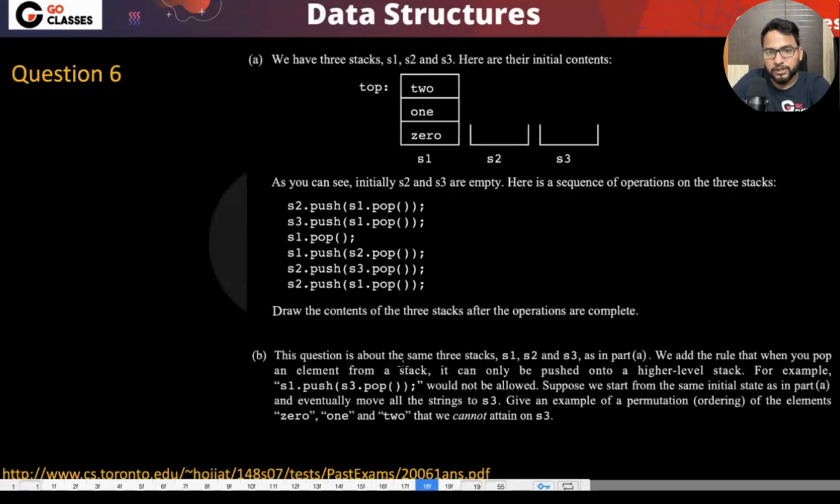Part B is saying, this question is about the same 3 stacks. We add the rule that when you pop an element from the stack, it can only be pushed to the higher level stack. For example, okay, this kind of operation is not allowed. Suppose we start from the initial state, part A, and eventually move all the strings to S3. Basically we want to move this to S3, and here you cannot directly push. They're saying that you can only push to S2, and then you can push to S3, right? So how can you do it?